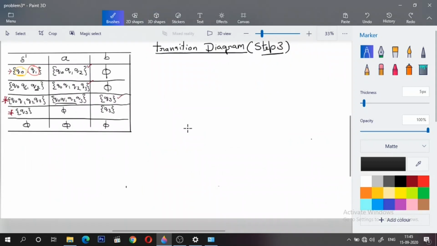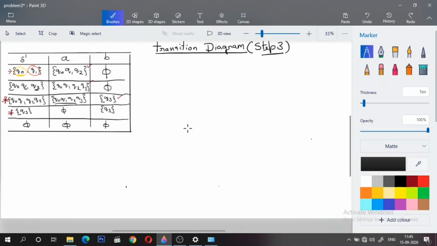So let me come to the final step of the solution, that is step 3, transition diagram. So we have to convert this transition table what we got from step 2 into a transition diagram. The starting state is marked with the incoming arrow mark, and what is the accepting state?